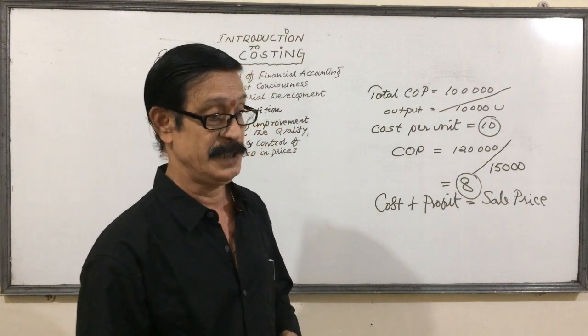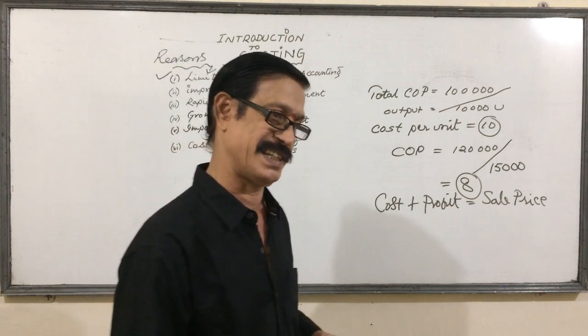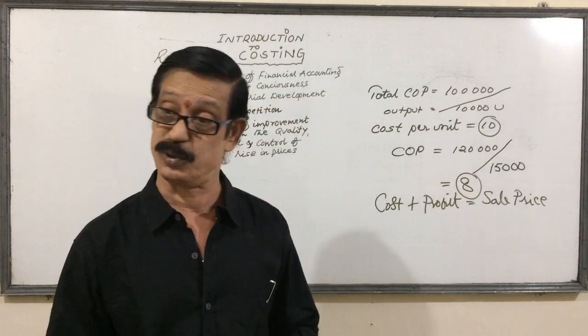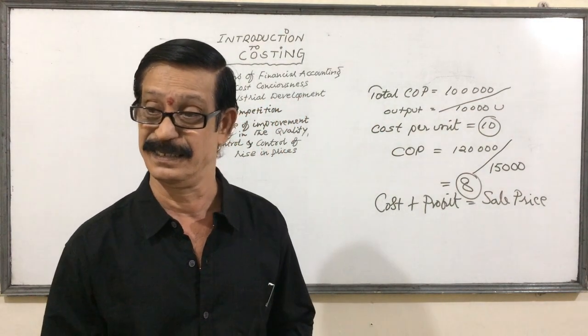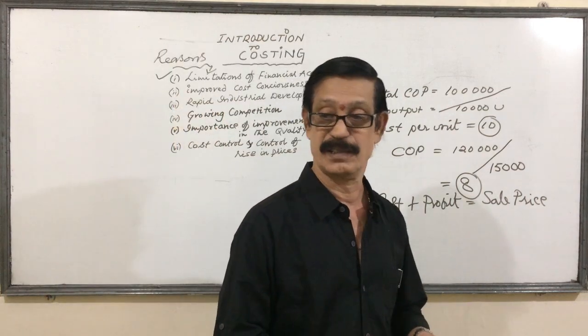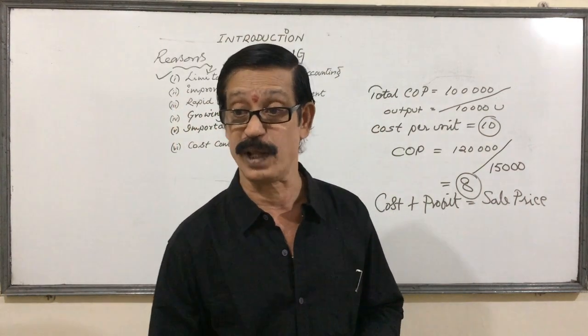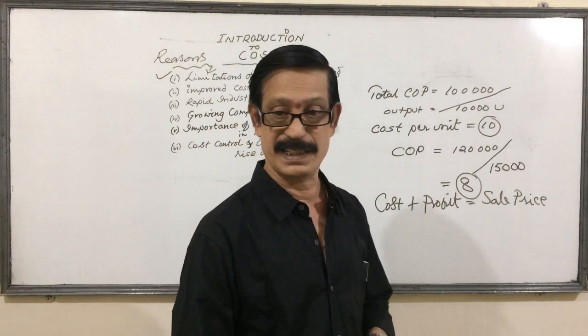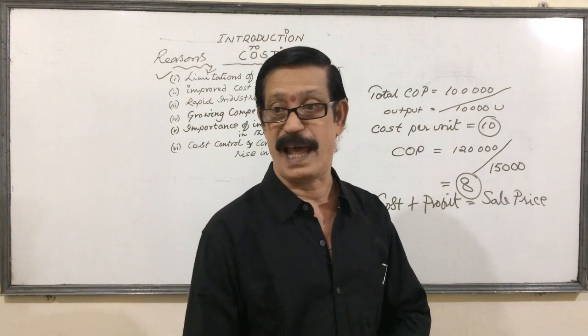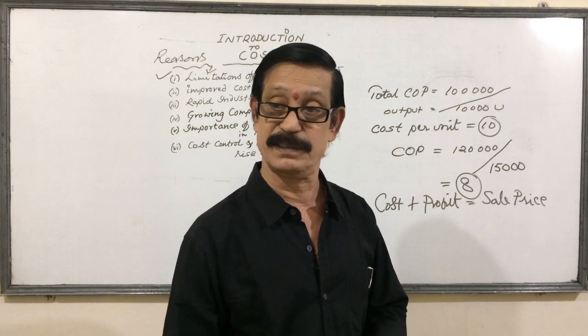Well, dear students, based on the situations and conditions, we have to change our policies and strategies. We have to change our methods and techniques. In such a way, we have to go through the production. Well, dear students, proper planning and control both are important.